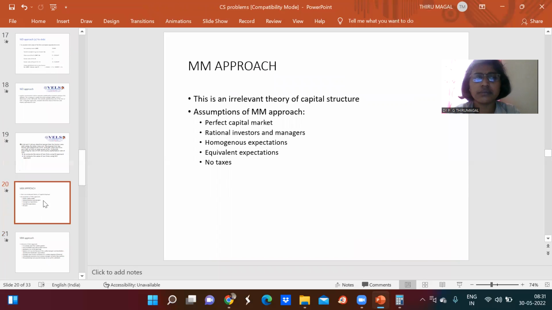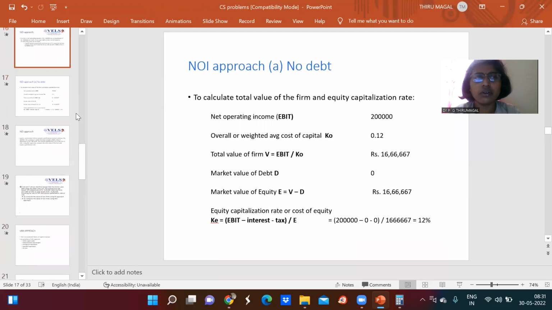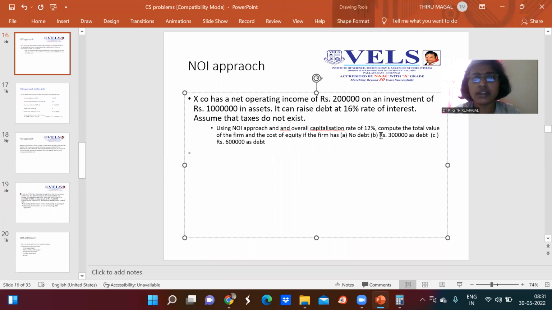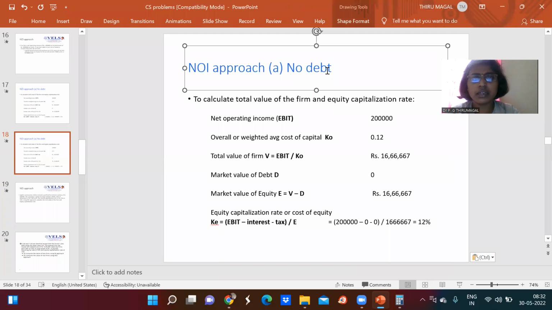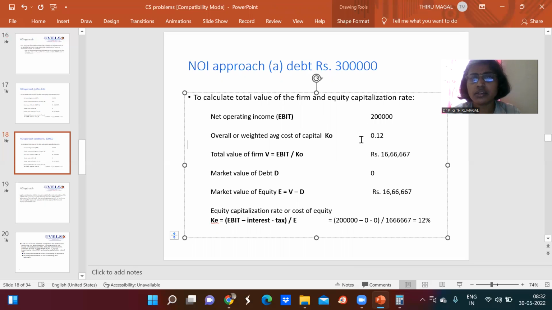So let us take the next assumption. The second condition given is a debt value of 3 lakhs. We will check what changes happen when there is a debt value of 3 lakhs. So let me include the same. Here the debt is 3 lakhs. The net operating income is the same, the overall cost of capital is the same, and the total value of the firm remains the same, and the market value of debt here is 3 lakhs as far as this problem is concerned.